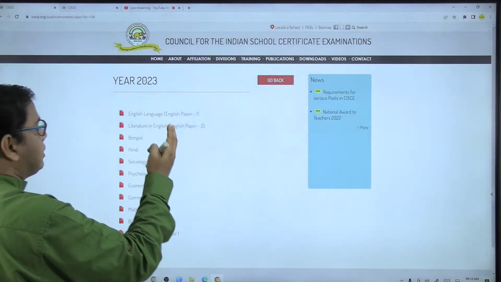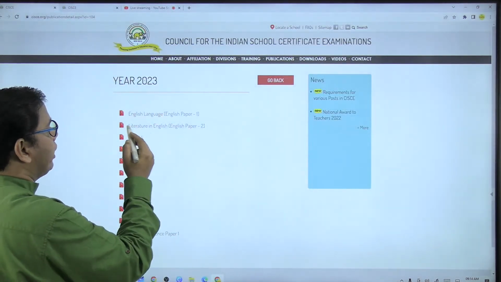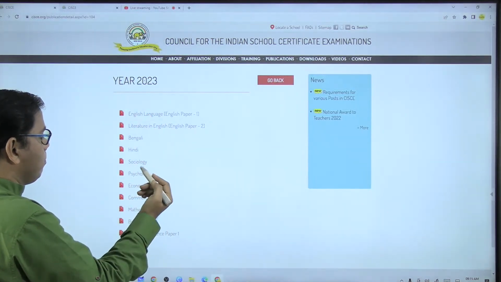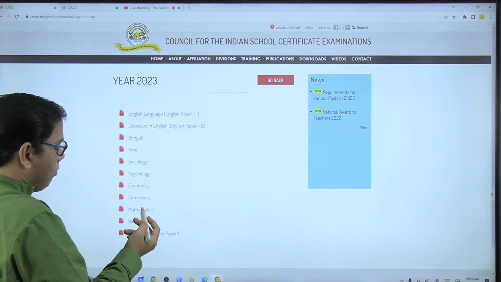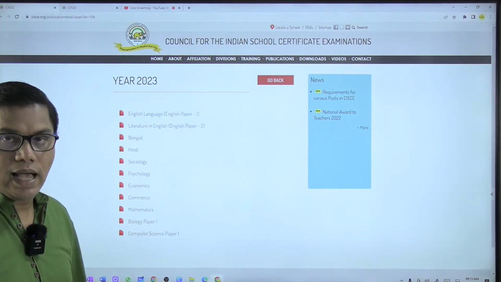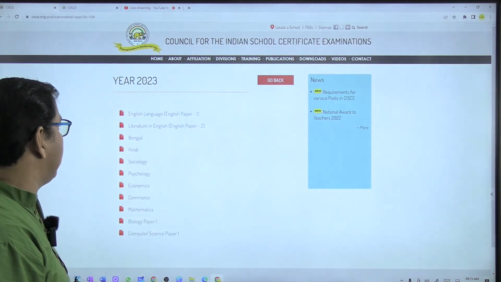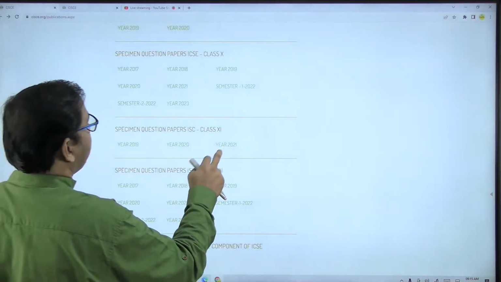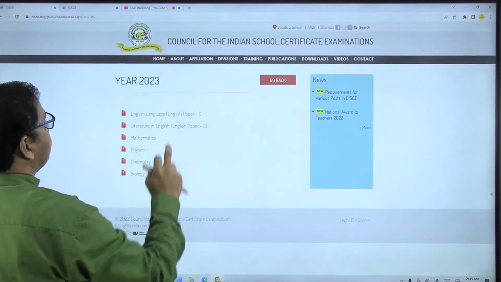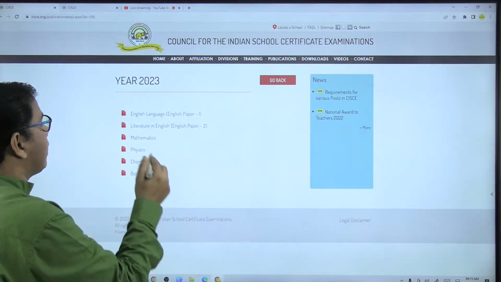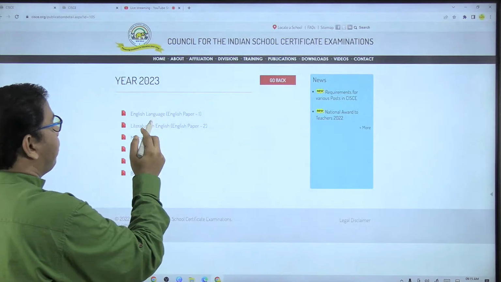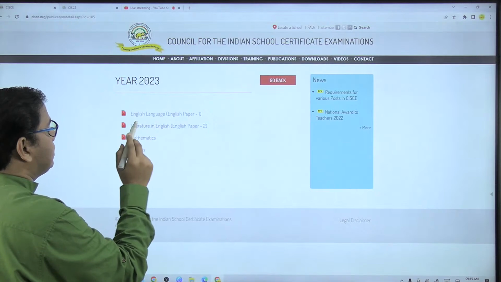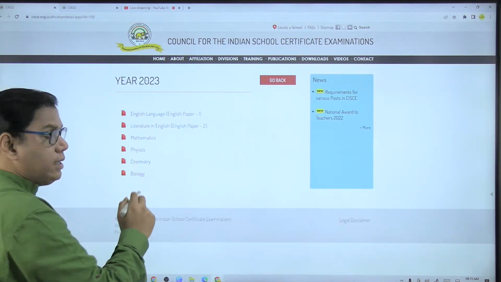If you come here, the subjects covered are English language, literature in English, Bengali, Hindi, followed by sociology, psychology, economics, commerce, maths, biology, and computer science. As I told you earlier, not all the subjects' specimen papers have been released. And if you click over here, that is class 10 year 2022. These are the subjects whose specimen paper is released: English language, English literature, then mathematics, physics, chemistry, and biology.